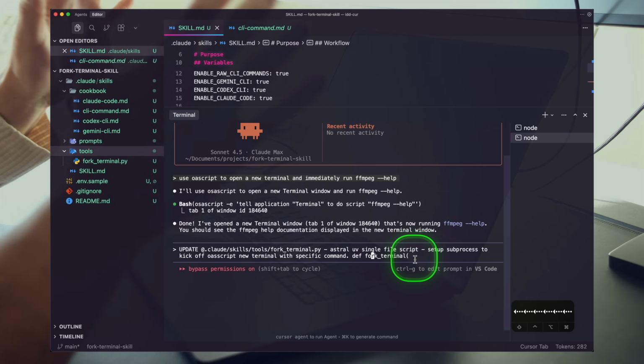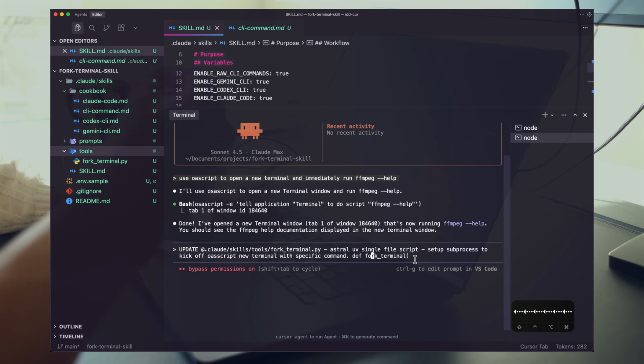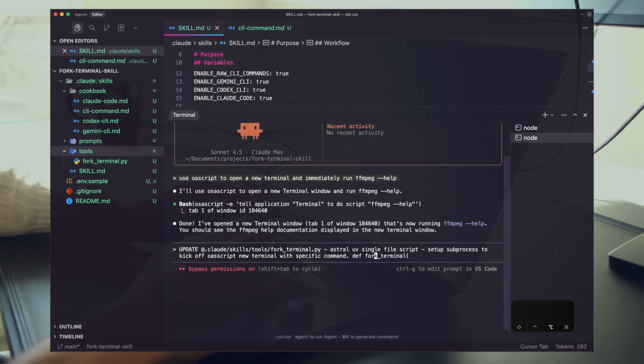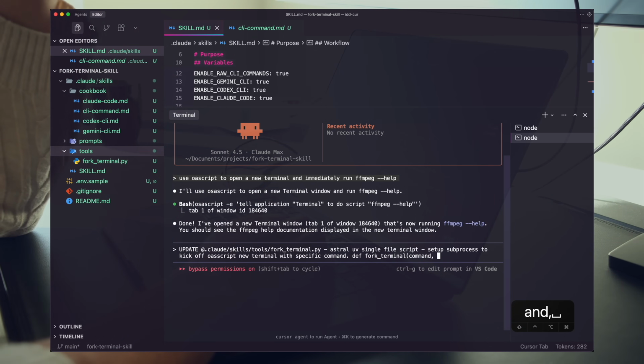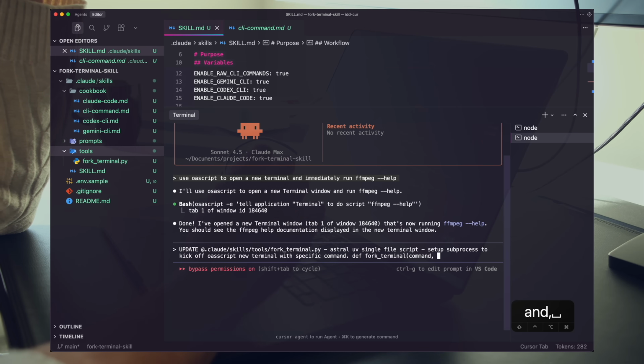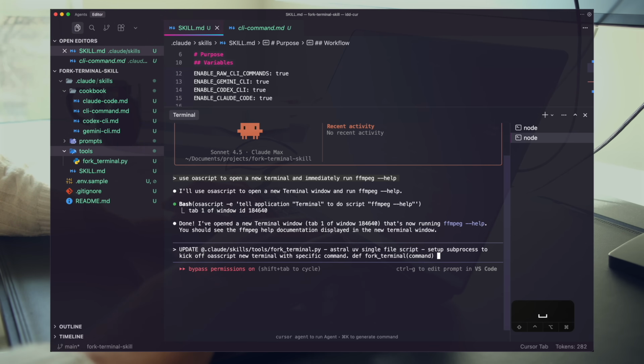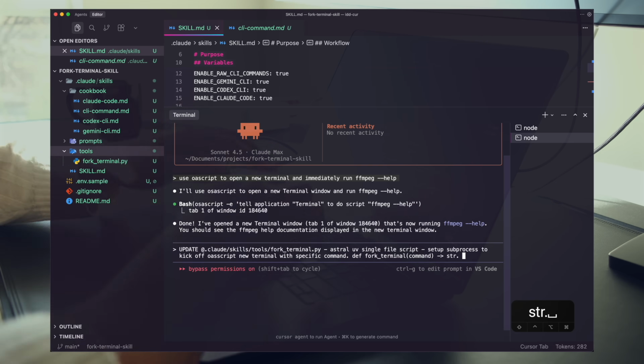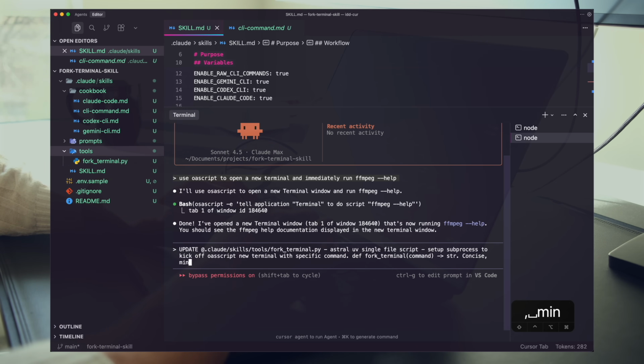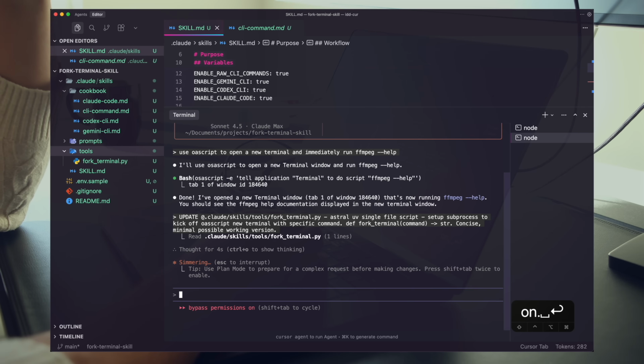It might seem simple, but when you call these specific keywords out, it has a lot of information embedded, all right? Command. And what else do we need here? Fork terminal command. Maybe this is good enough to start. I feel like something's missing here though. Let's just start with that. Always return some string. A couple of lagging instructions, concise, minimal, possible working version. So it's going to build this Python file.